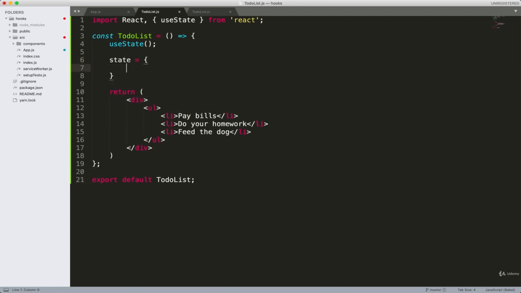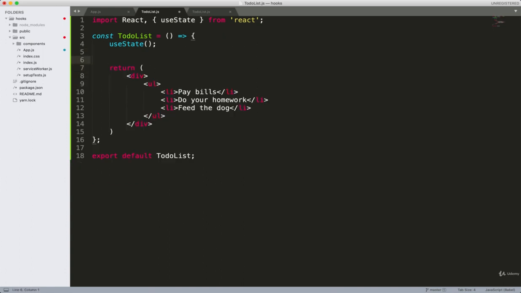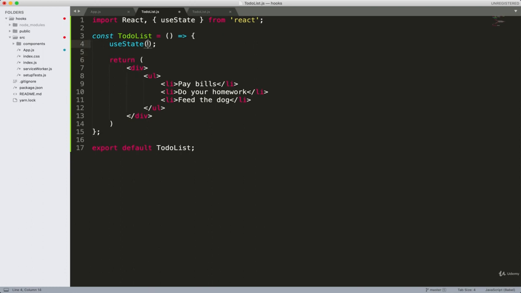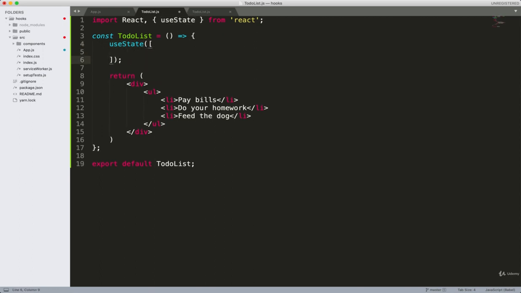So we'll say something like, state is equal to an object where we define the different properties. So we're essentially doing the same thing in here as well. We're defining a property of the state inside this function. For now, I want to define some to-dos inside an array, and that's going to be the initial value of this state. So I'm going to do an array of to-dos in here. Inside the array, I'm going to create objects, and each object would then be each to-do, right?